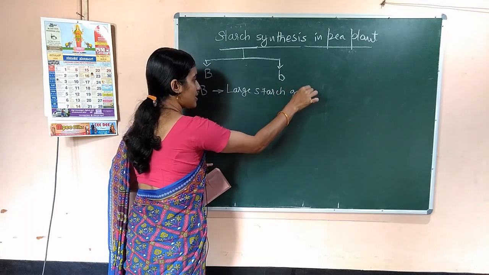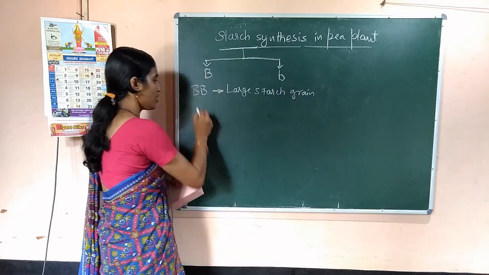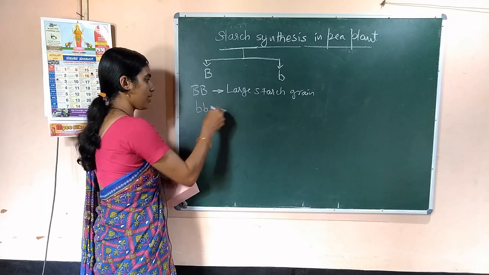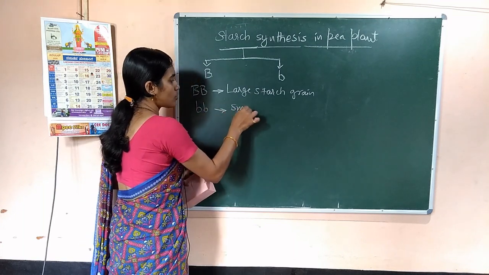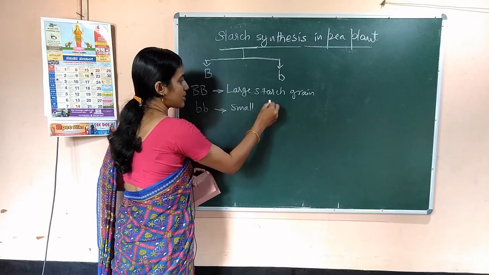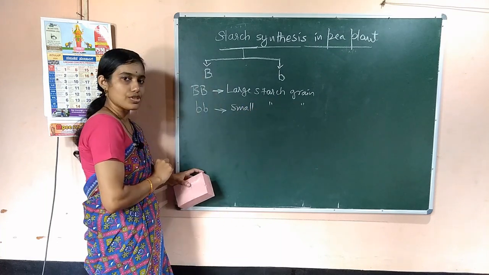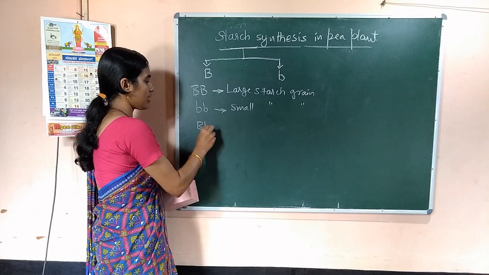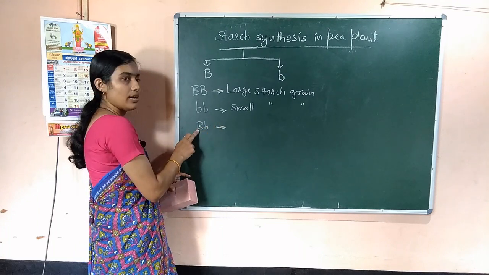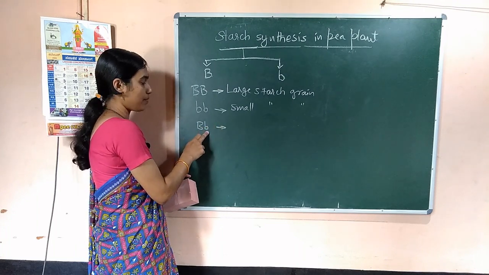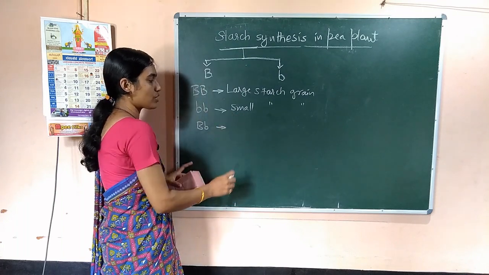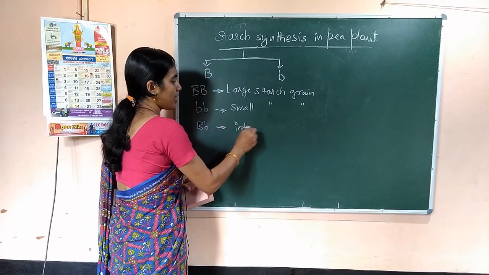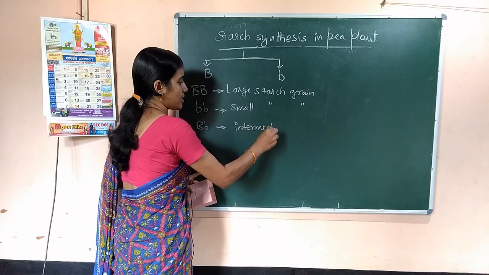When homozygous small b, then small starch grains are produced. And if you consider the heterozygous condition, one capital B and one small b, the starch grains produced will be of intermediate size.